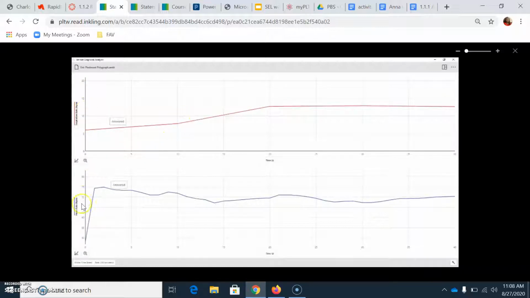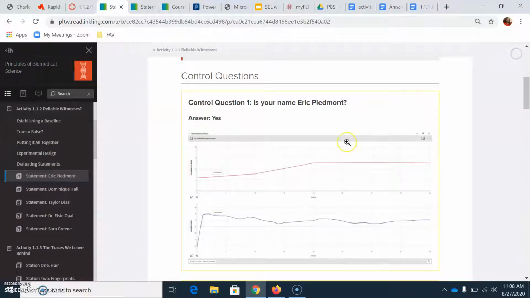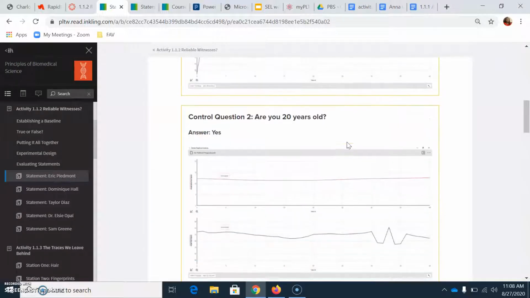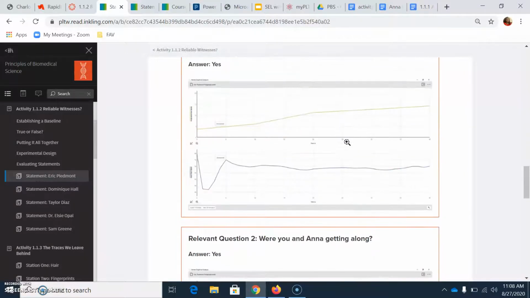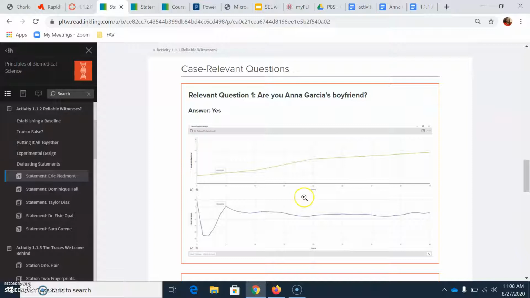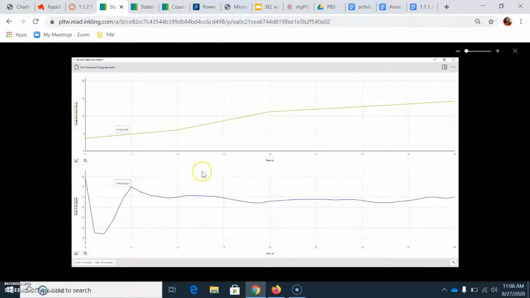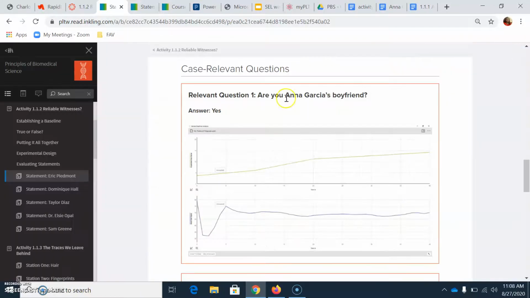So this is the respiration rate and this is the heart rate. What you're going to be doing with this information is comparing the other questions that are not baseline questions to the control questions. When you go through these control questions and see how Eric responds, then you have a baseline to judge the other questions. So here, it says, are you Anna Garcia's boyfriend? When you look at this data compared to control questions, does it seem that his heart rate or respiration rate is increasing more than usual? If so, that could indicate that he is lying. And you would do that again for all of the other ones.